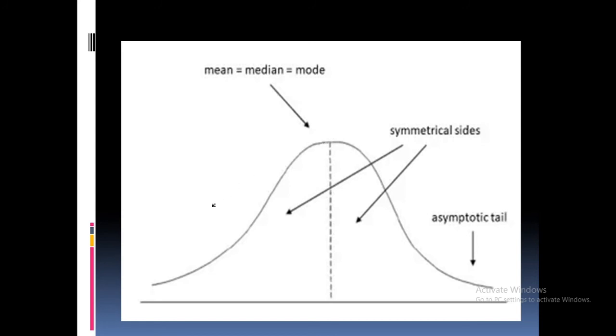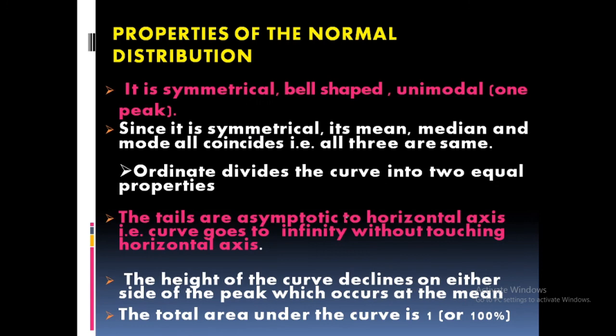Understood? Then see the tail of the curve. This is the tail of the curve. Clear? The tail of the curve moves toward the horizontal axis, but it never touches the baseline. This is the baseline. It never touches the baseline. It goes on infinitely, on both sides. Clear? That is the important property, known as the curve being asymptotic.